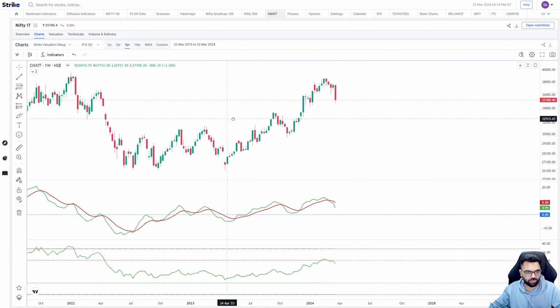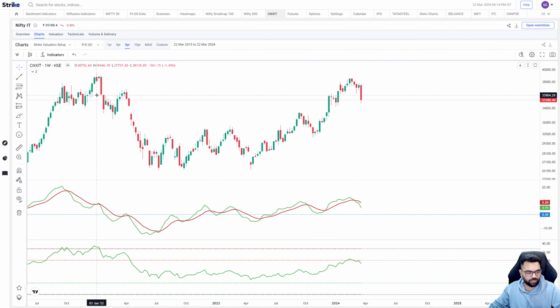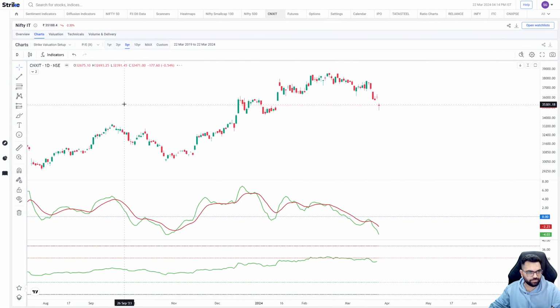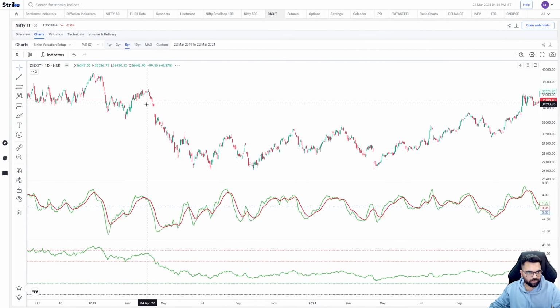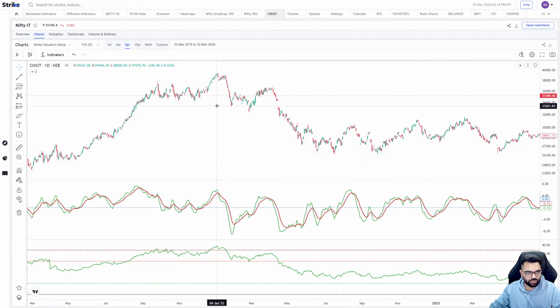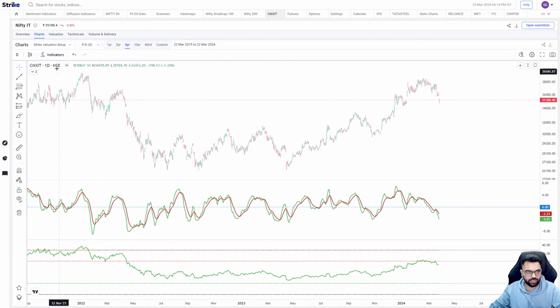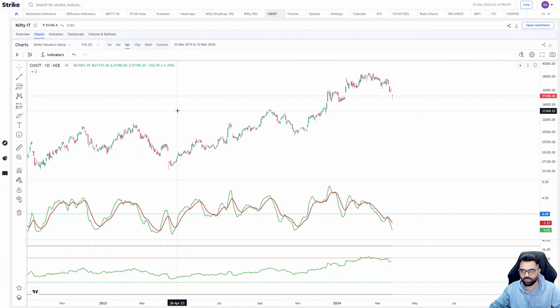I talked about a couple of dates, that is 3rd January. Let me check on the daily chart actually. It made its highest level on 4th January, and the recent correction that we saw in the broad market began on 8th of February of this year. So these two dates we'll keep in mind when we do the relative strength scan.